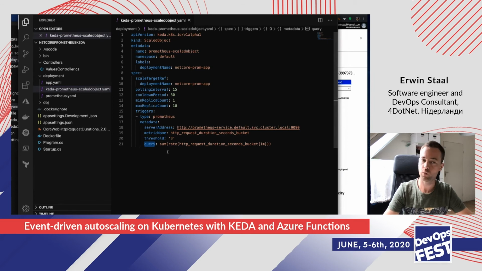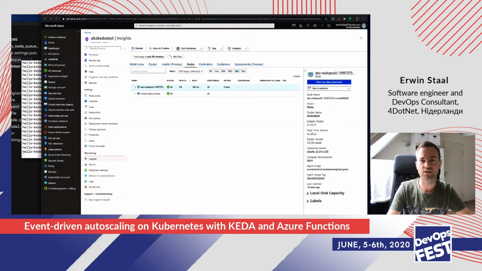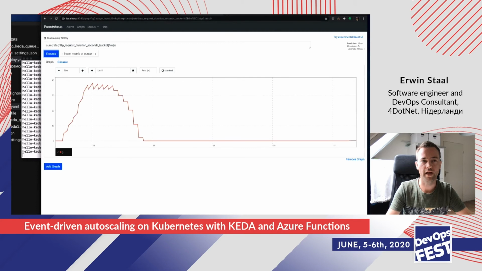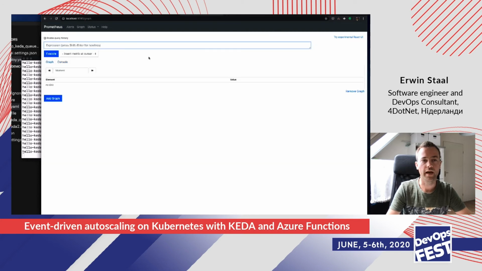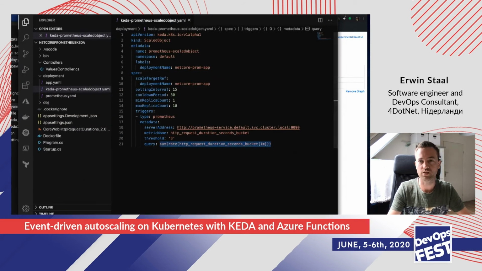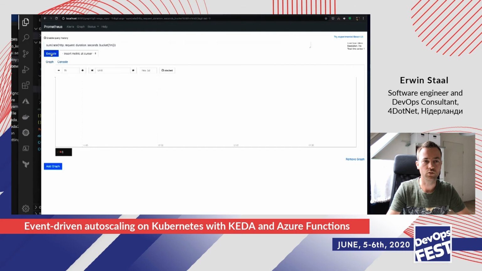And you can specify a query. This is the query that KEDA will run against your Prometheus database. And that query will then return a particular value, and KEDA will do scaling based on it. That's all there is to it, really. So let's have a look at Prometheus then. This is Prometheus, and it's a very simple UI. Its strength, its power is under the hood, obviously. So let me paste that particular query in there, so you can actually see it working. Go to the graph, do an execute.